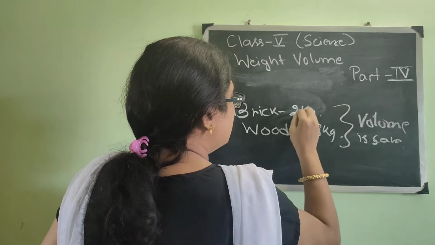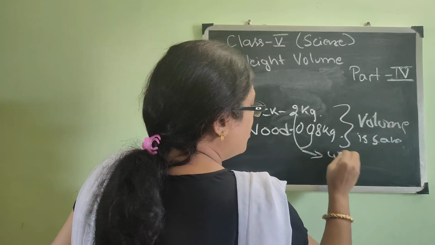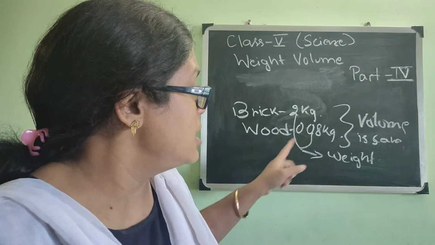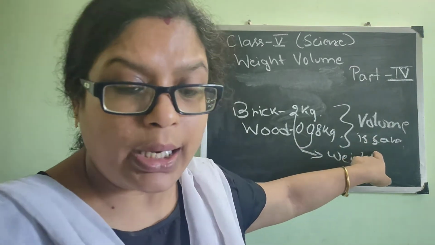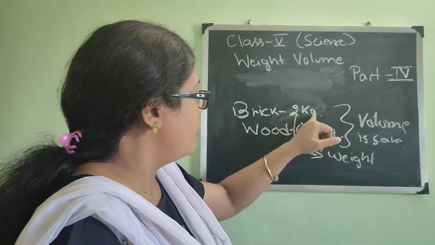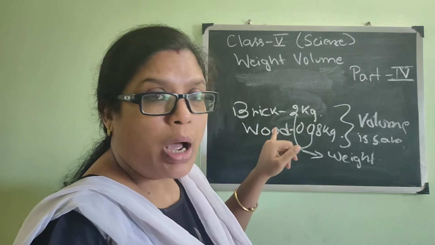The weight may be different, but the volume is the same, that is 1 liter. So both displace the same weight of water, that is 1 kg, and when they are immersed in the water, both will displace the same amount of water, though the weight of the two is different.